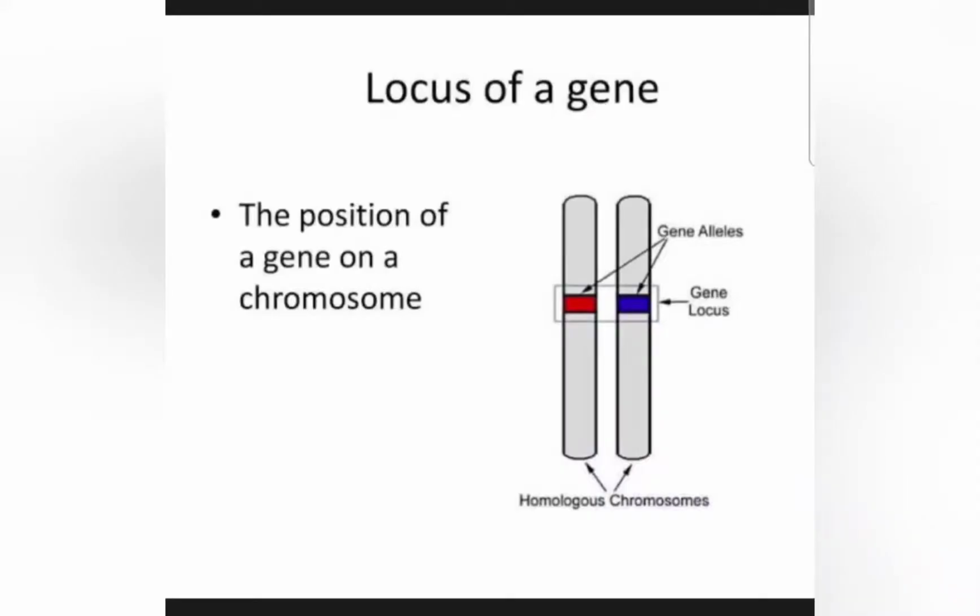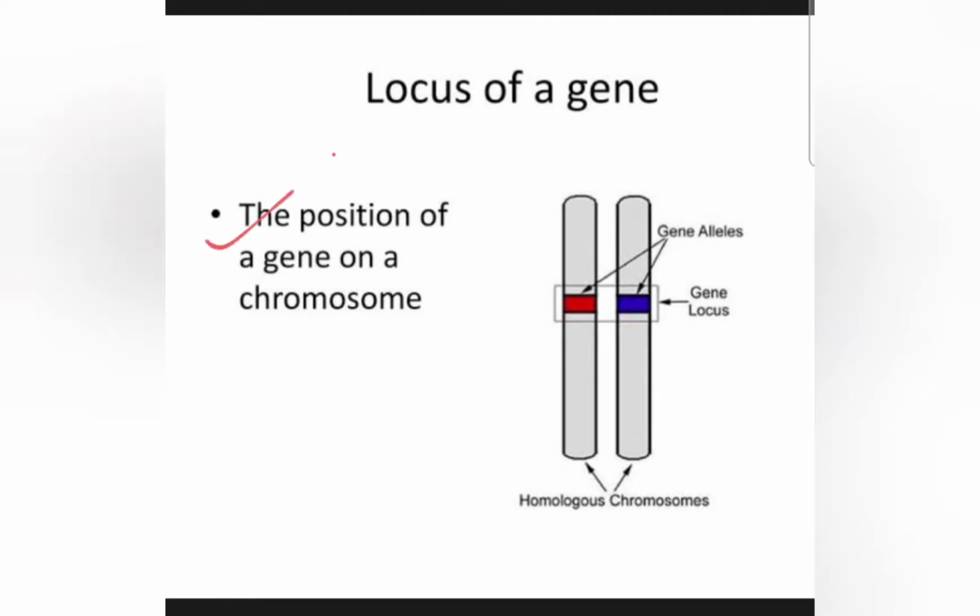So in this picture you can see the diagram which shows the locus of a gene, but here the alleles are also mentioned. One by one I will talk about locus and allele. Previously I have told you that locus is any point or a particular position on a chromosome.